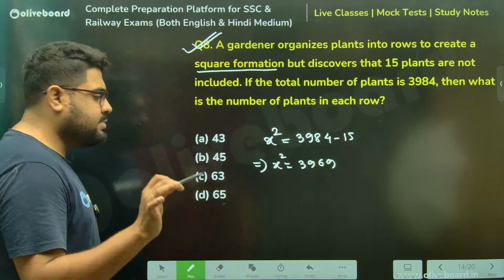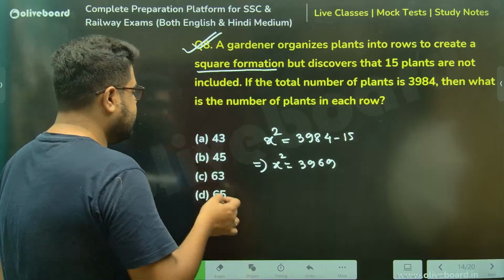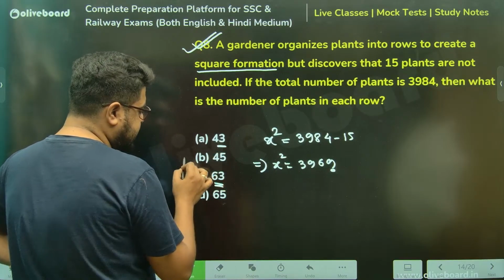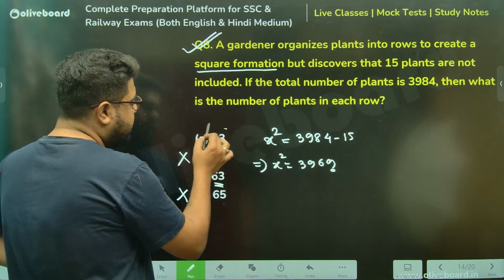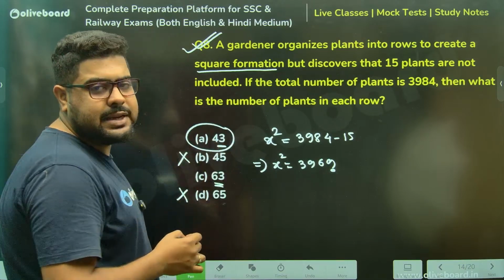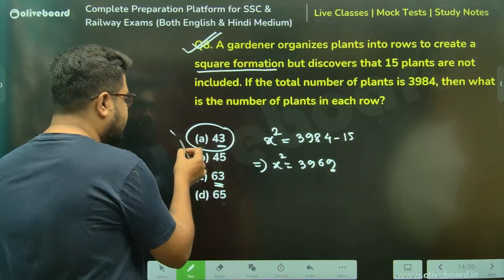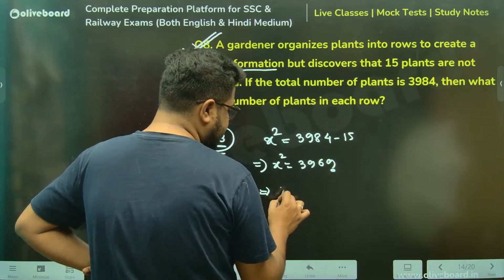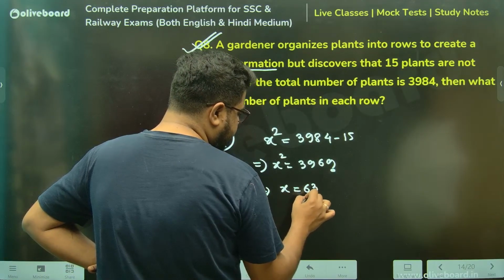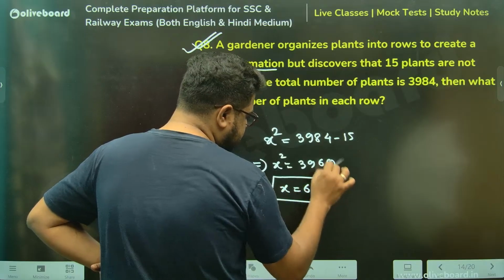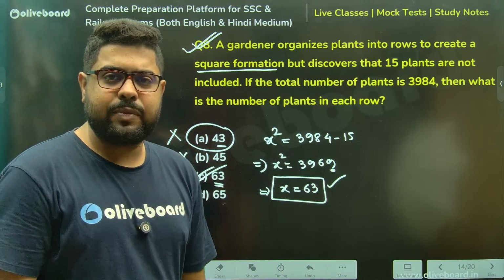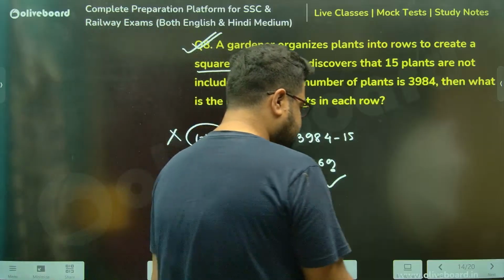Now again, just use a little bit of your brain. My answer is ending in 9, so it can be 43 or 63. 40 square is 1600, which is too less, so it cannot be. So the only possible answer over here is 63. Again, use the options to your advantage. Nothing else is possible even. Clear? Chalo.